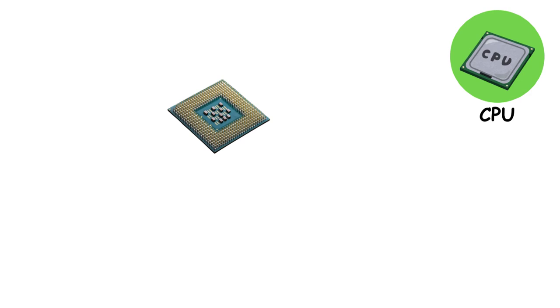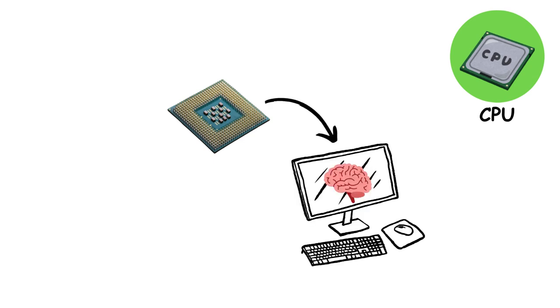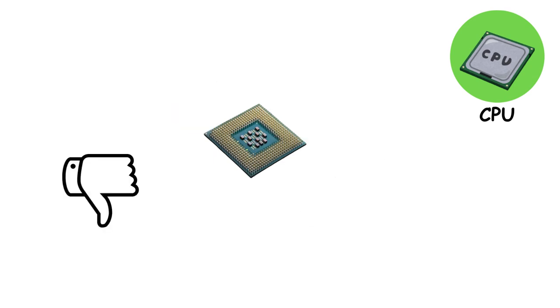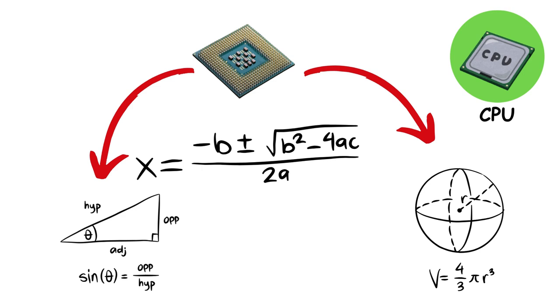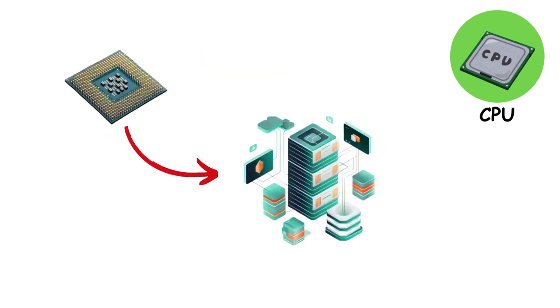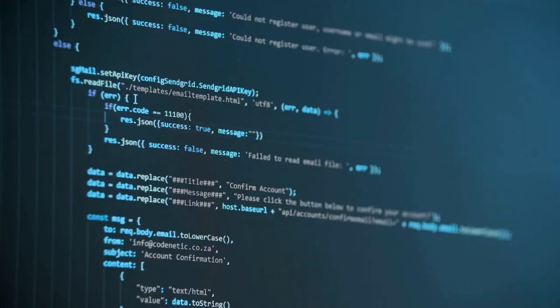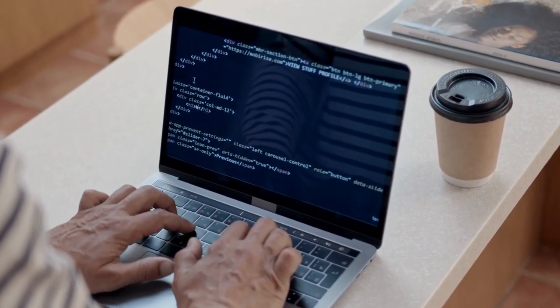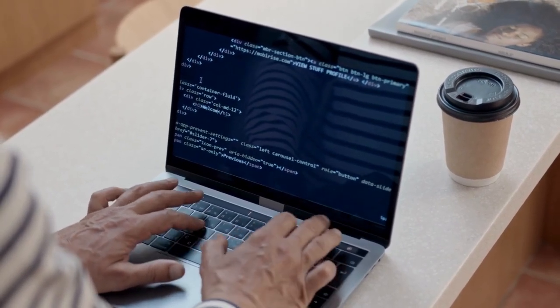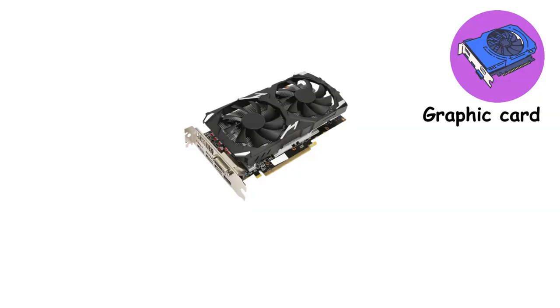CPU. The CPU, or Central Processing Unit, often referred to as the processor, acts as the brain of the computer. While it doesn't store much data itself, it's extremely efficient at processing it, handling tasks like complex calculations and scanning through large data sets. Most software runs directly through the CPU, and nearly every operation carried out by a computer involves the CPU at some stage.